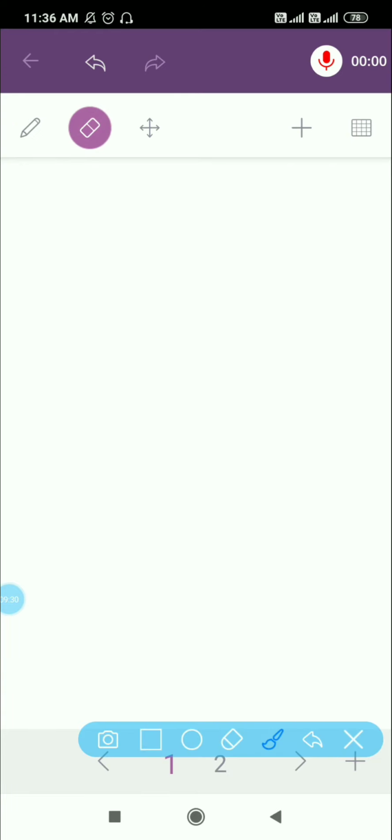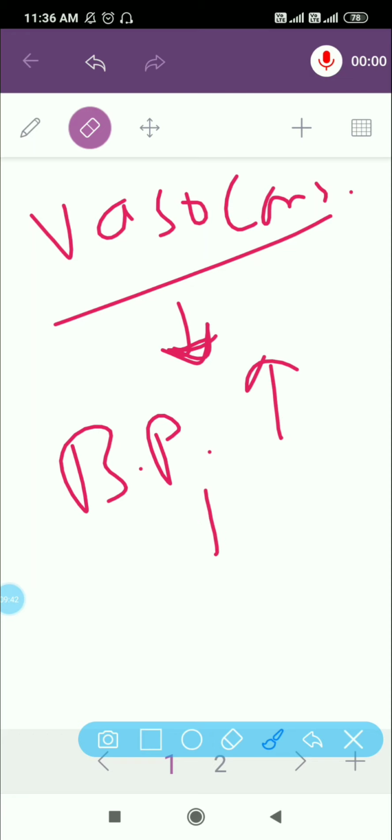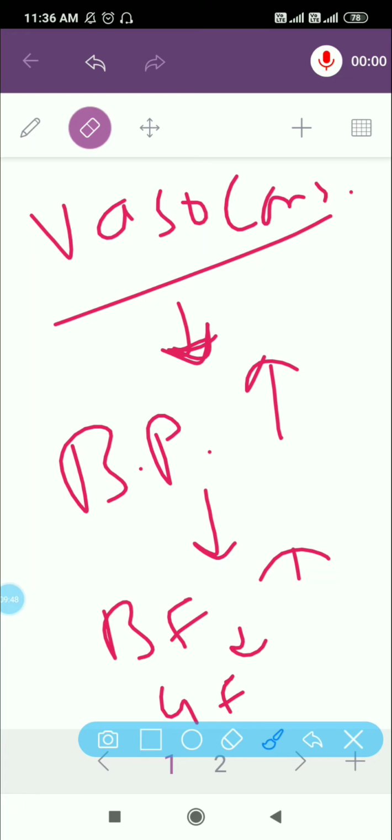Let's say there is vasoconstriction, so the blood vessels are constricted, so blood pressure will increase. Now as the blood pressure increases, the blood flow will increase, and hence GFR will increase.